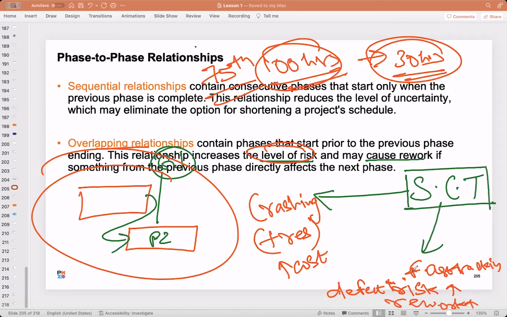Also, there is one more law called the law of diminishing returns. This is not there for the PMP, just telling. As per that law, as you keep adding resources, there is a point beyond which the productivity will not improve. Is that clear? Let's say you are getting a work done by 10 people. You are assuming that if I add 5 more people, the work will be done faster. But if you add even more people, the productivity will not increase beyond a point. That is called the law of diminishing returns. So you always have to check the possibility of crashing. It's not always possible. Any questions, anyone?